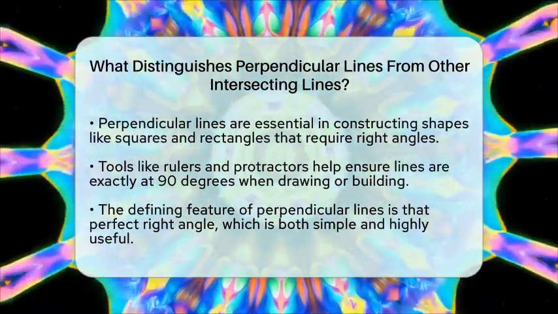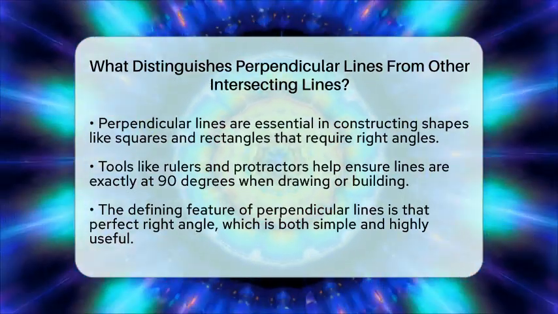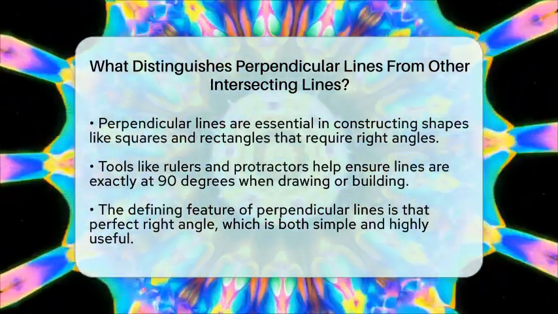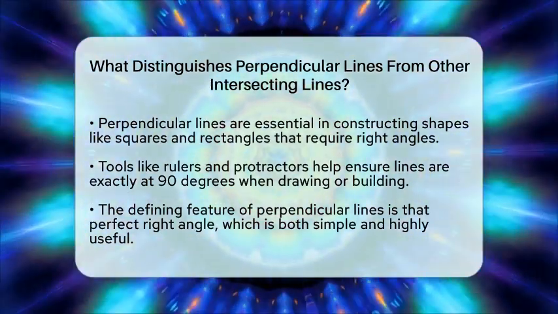So, what makes perpendicular lines different from other lines that cross? It's that perfect 90-degree angle. That simple, straight, right angle is what makes them special and useful in so many parts of geometry and real life.